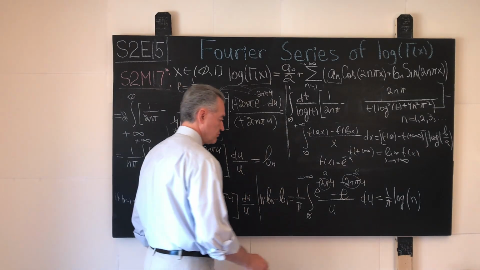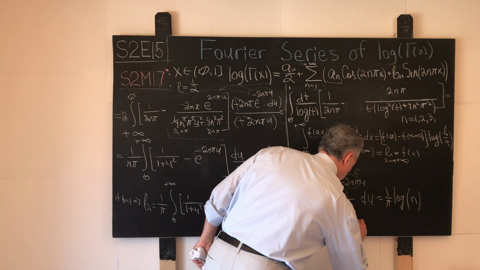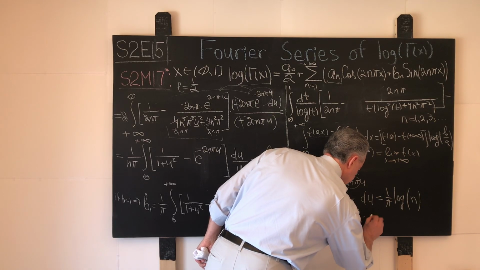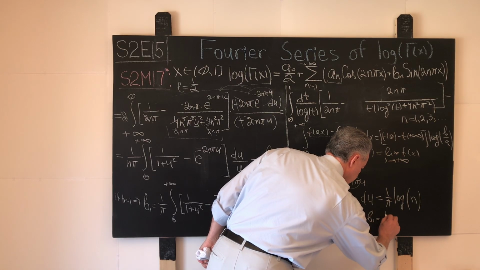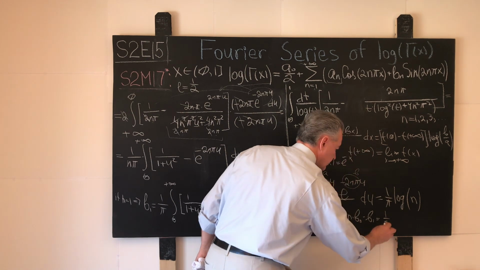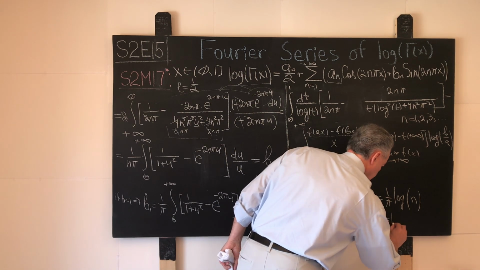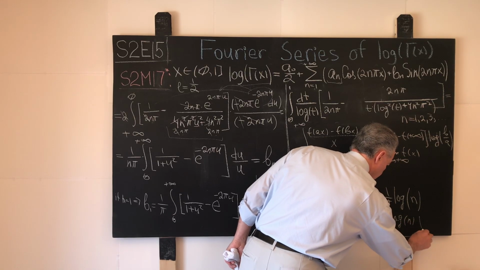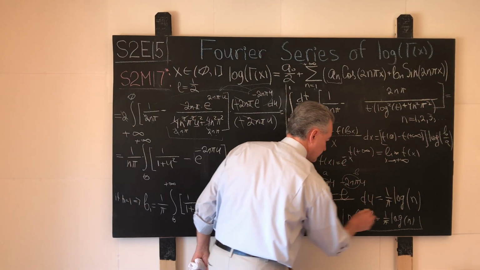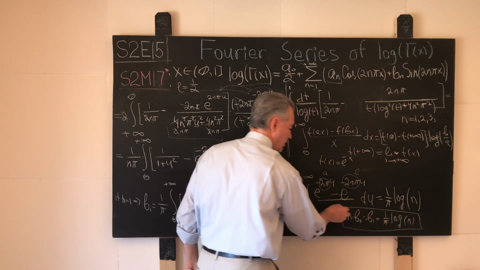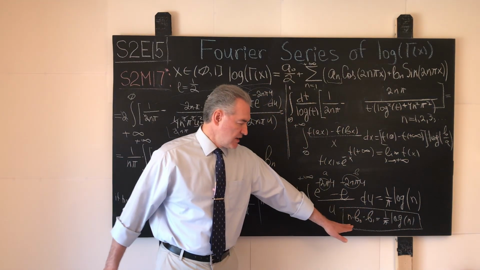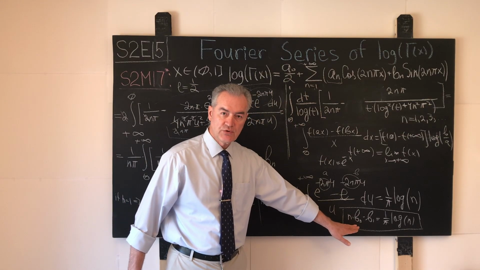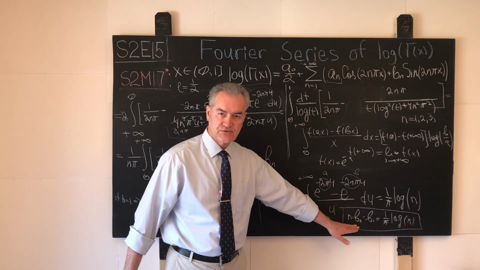So let's write it down. n times bn minus b1 equals 1 over pi, just to make it painfully obvious, logarithm of n. This is our result. And in the next segment, I will clean up the board and write it out a little bit more neatly so we will understand what just transpired.